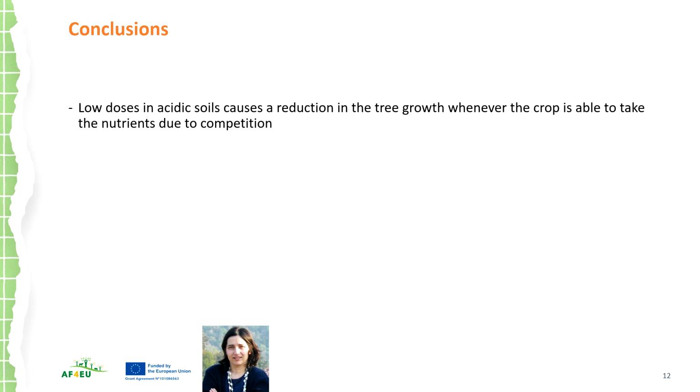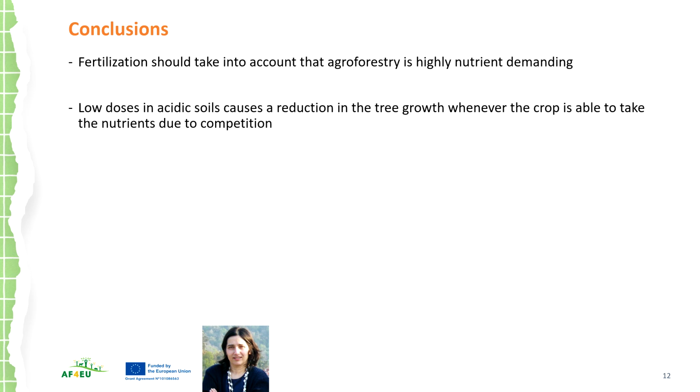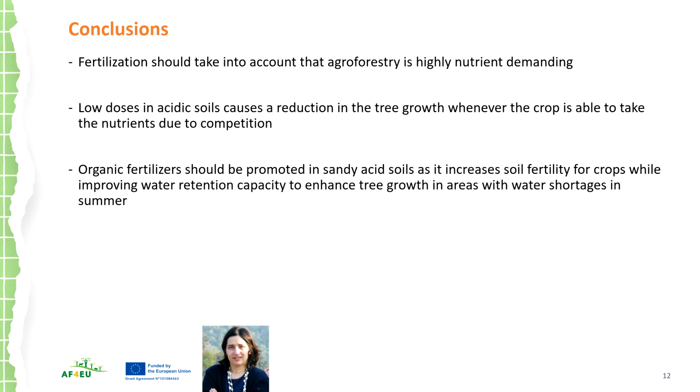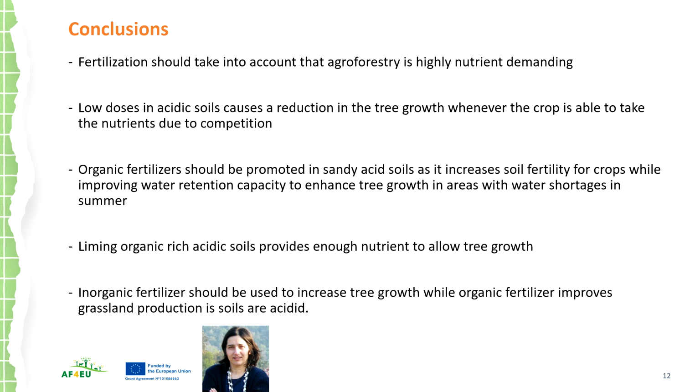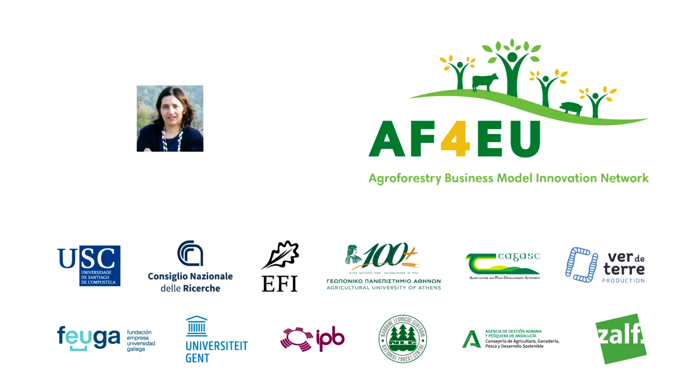So, as a conclusion, I would like to say that low doses of fertilizers in acidic soils cause a reduction in the tree growth whenever the crop is able to take the nutrients in the competition. Fertilization should take into account that agroforestry is nutrient demanding. Organic fertilization should be promoted in sandy soils as it increases soil fertility for crops while improving water retention capacity to enhance tree growth in areas with greater summer shortage. Liming organic rich acidic soils provides enough nutrients to allow tree growth, and inorganic fertilizers should be used to increase tree growth, while organic fertilizers improve grassland production if soils are acidic. Thank you very much.